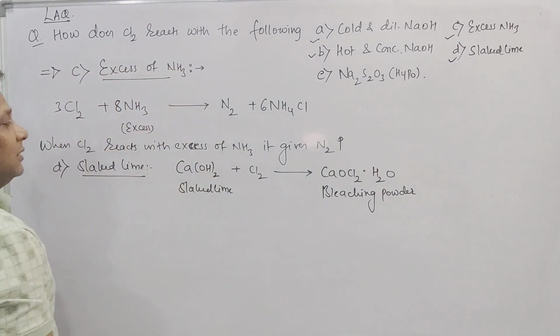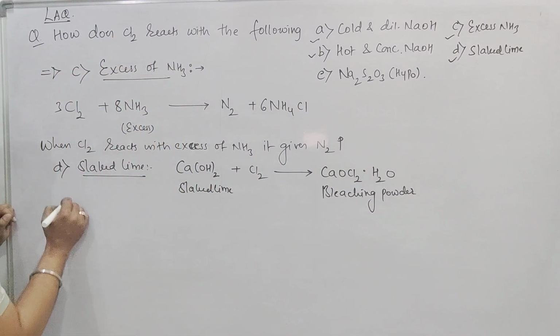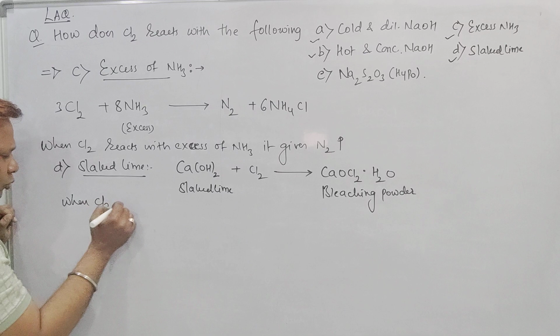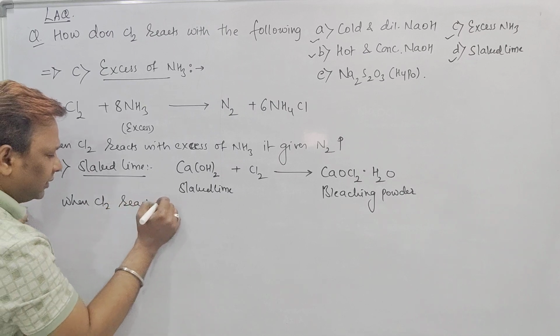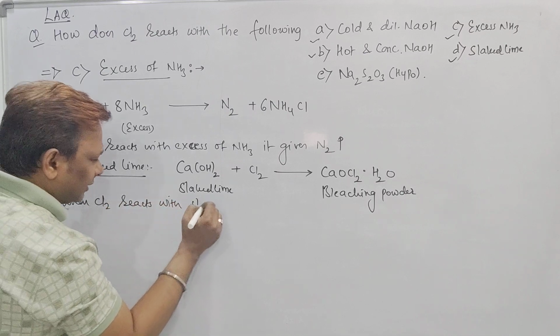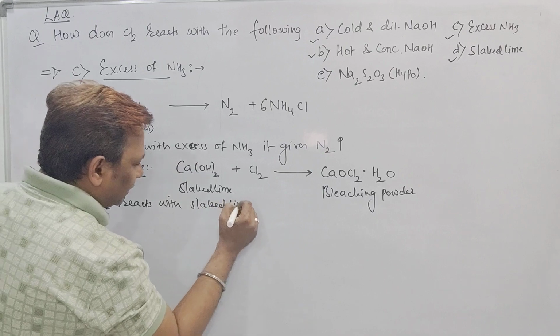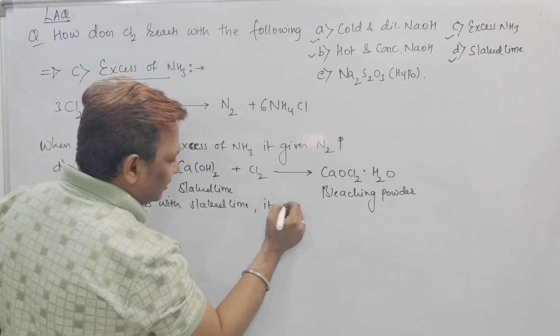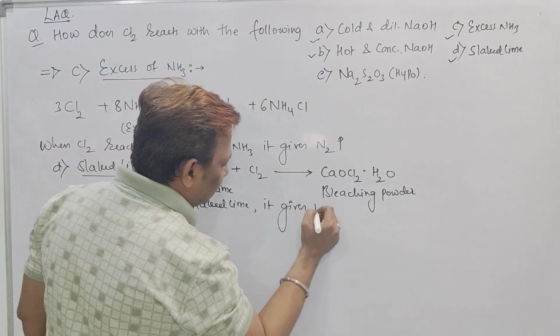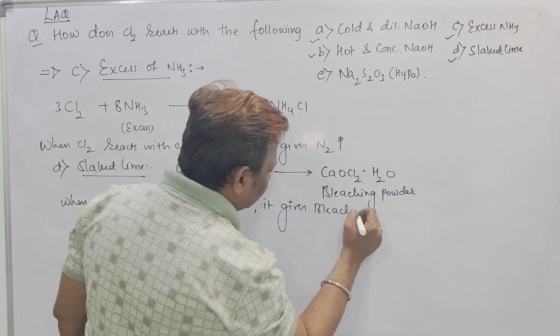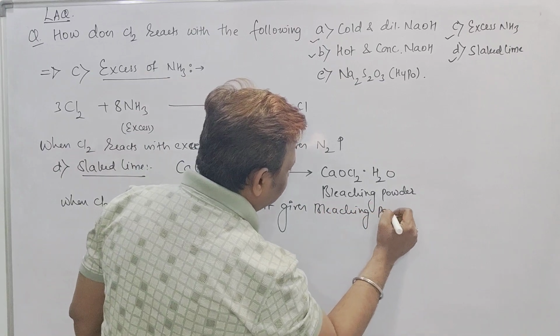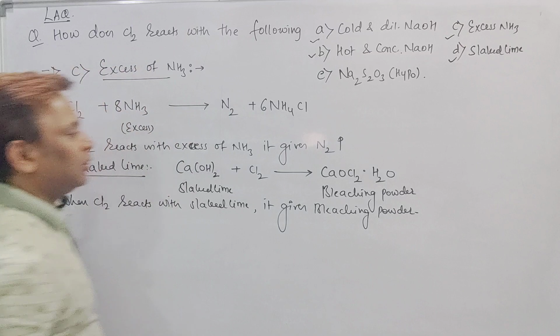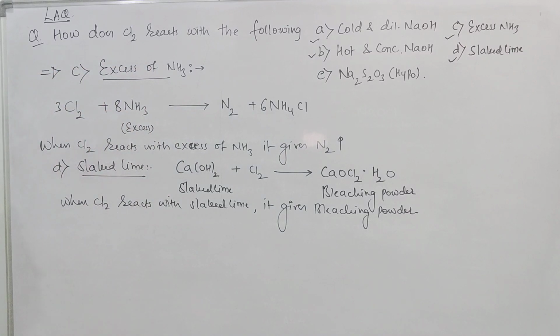So when chlorine, Cl2, reacts with slaked lime, what does it give, beta? It gives bleaching powder. So the reaction of chlorine with slaked lime gives rise to bleaching powder.